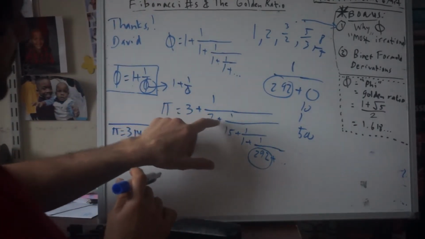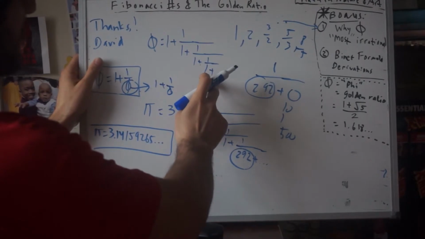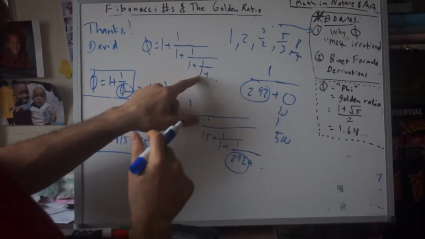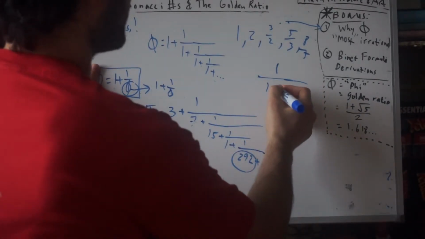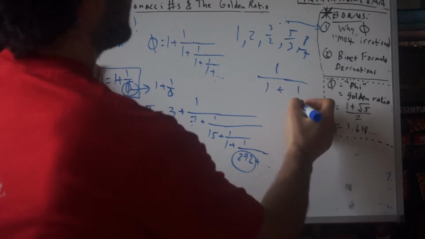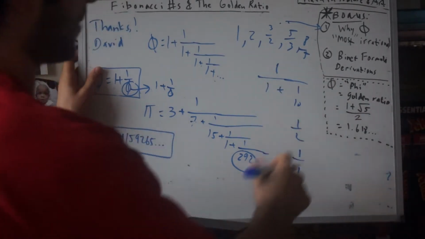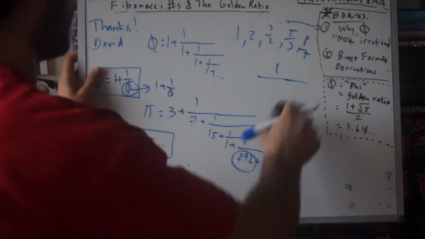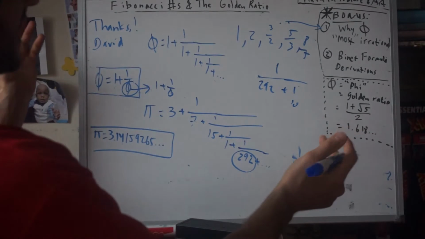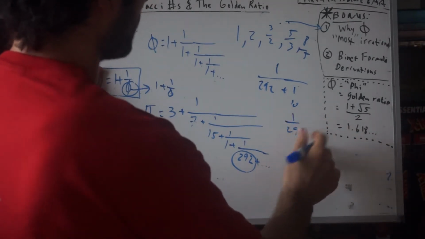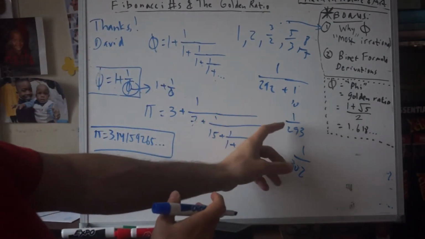In contrast, if you went 1, 2, 3, 4, 5, so like to this, let's say fifth one over here, another one down, you would not be as accurate because that's only a 1. So take a look at this. 1 plus 1 over, let's say, 1 versus 10 makes a huge difference. That's a half, and that's 1/11. So 1/2 versus 1/11 is a pretty huge difference. But 1 over 292 plus 1 versus 10 is not a huge difference. 1 over 293 versus 1 over 302, these are both pretty tiny and they're both pretty close to each other.